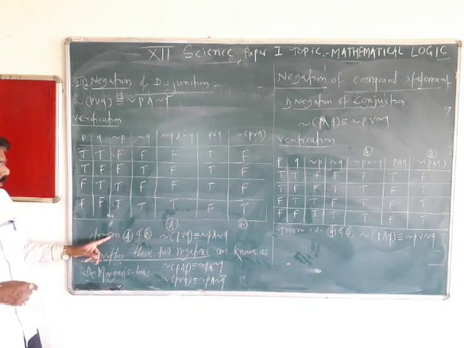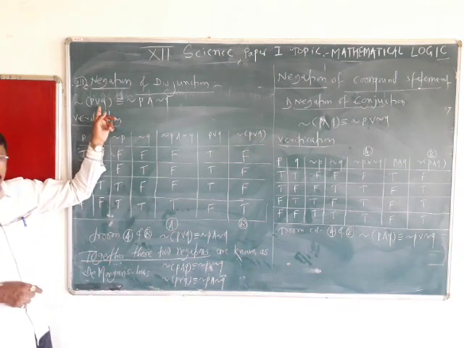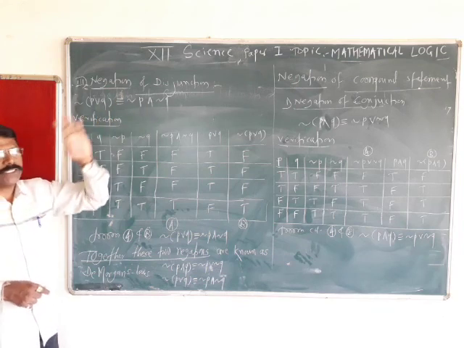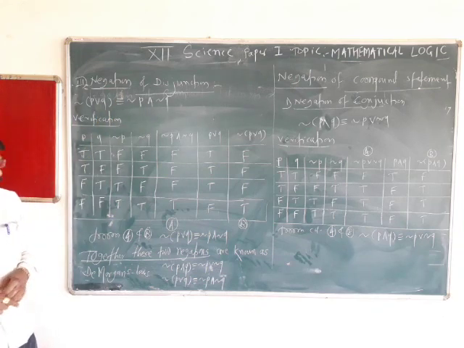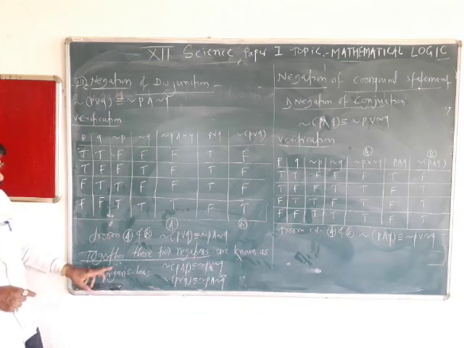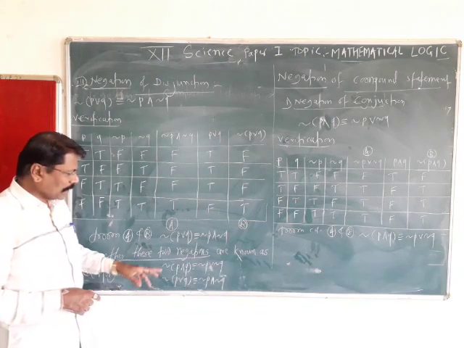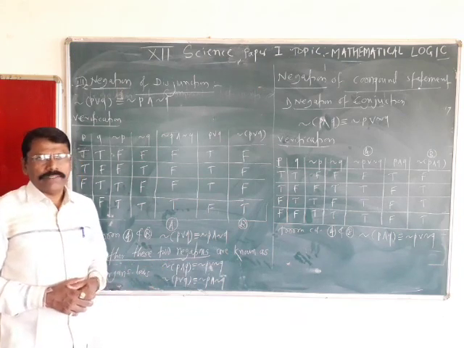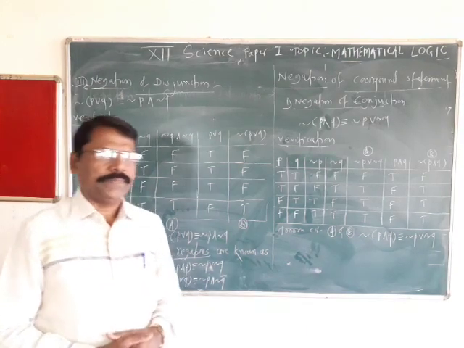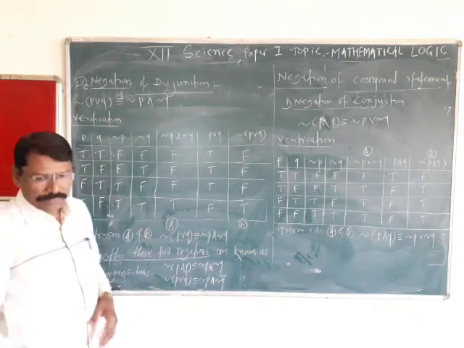Therefore, negation of disjunction is a conjunction of individual negations, and these two rules were introduced by De Morgan. So that's why these are known as De Morgan's laws.